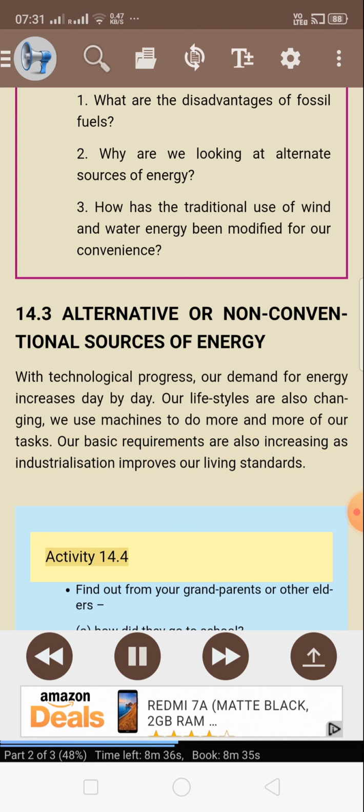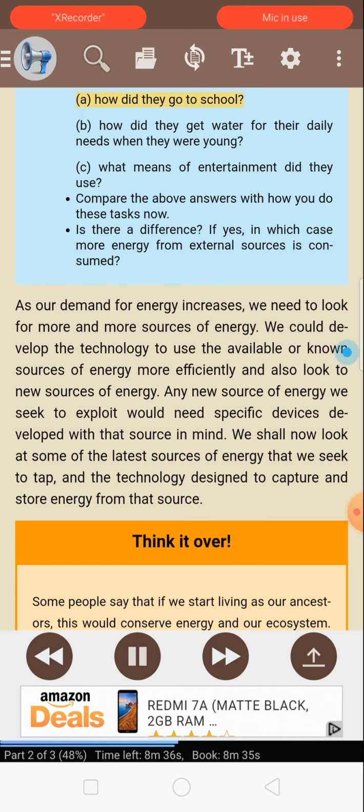Activity 14.4. Find out from your grandparents or other elders. A. How did they go to school? B. How did they get water for the daily needs when they were young? C. What means of entertainment did they use? Compare the above answers with how you do these tasks now. Is there a difference? If yes, in which case is more energy from external sources consumed?